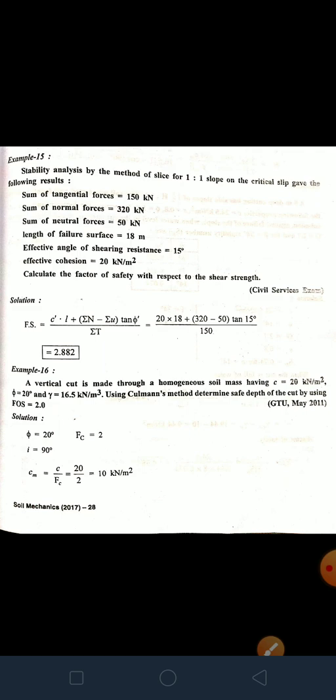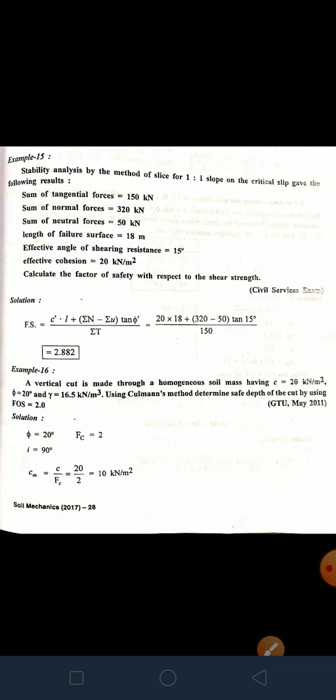Then we saw different types of stability of infinite slope of cohesive frictional soil, and stability analysis of finite slope. In this analysis we saw planar failure surface, the Culmann method, and the Swedish circle method, a very important theory. Then we saw